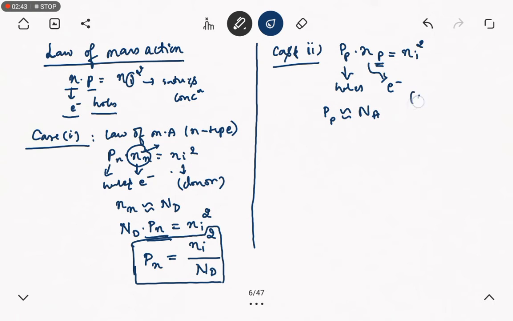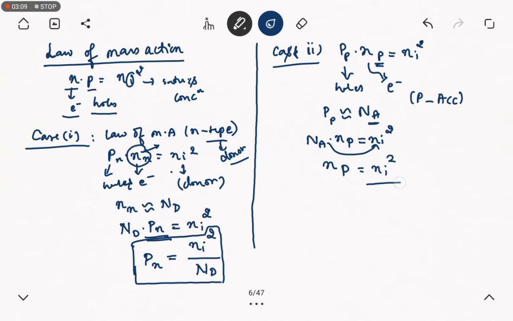Why acceptor? P-type is termed as acceptor and n-type is termed as donor. So we are representing the donor as Nd, and for acceptor we are representing as Na. So we can replace this Pp by Na. Na times Np is equal to intrinsic concentration square. Rearranging this equation, shifting this down, Np is equal to ni square divided by Na. This is the equation for acceptor.